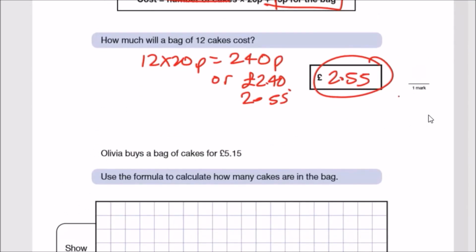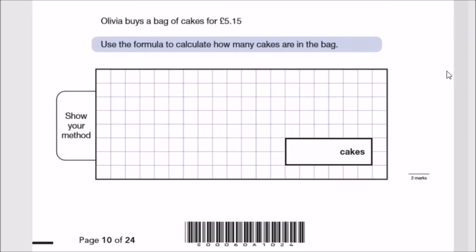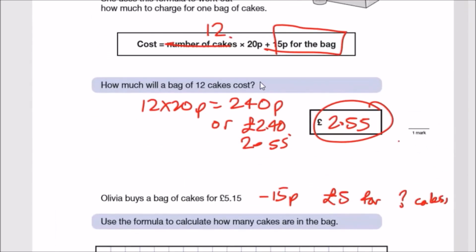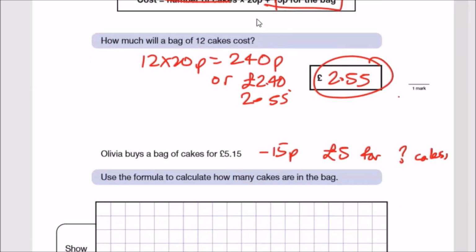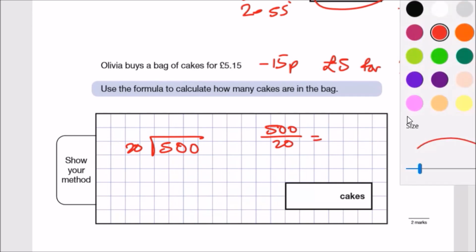So what we could do, in order to find the number of cakes, let's remove the bag first. Yeah, subtract the cost of the bag. So if we minus 15p, we now have, Olivia has paid literally £5 for some number of cakes. Okay, and let's have a look. We can see that each cake costs 20p. So the question is, how many 20ps fit into £5? Or you could say 20 into 500. Now this is easy. I mean, you could write this as a fraction, 500 over 20, and just simplify it. So what I do is just cancel the zeros.